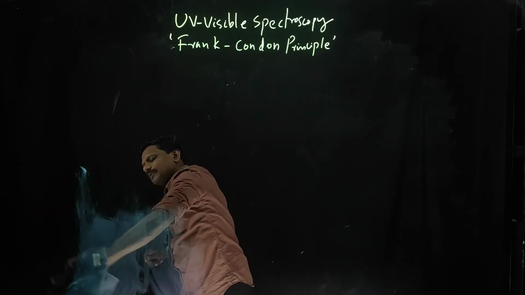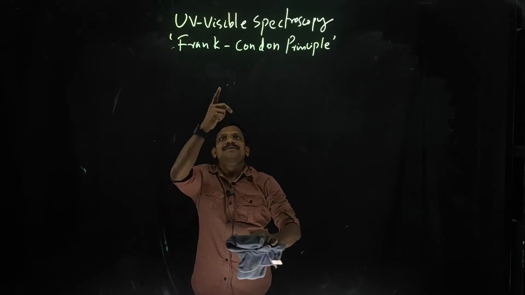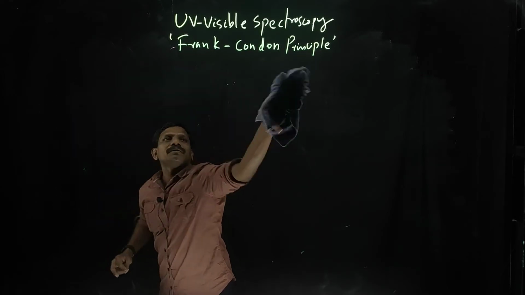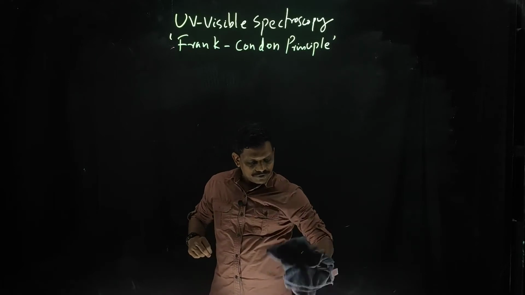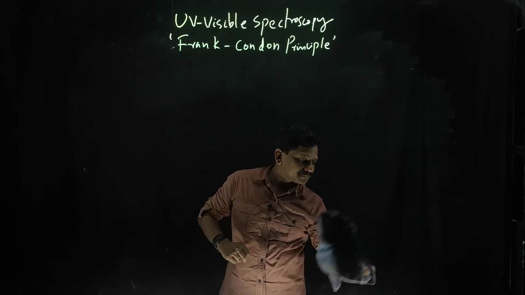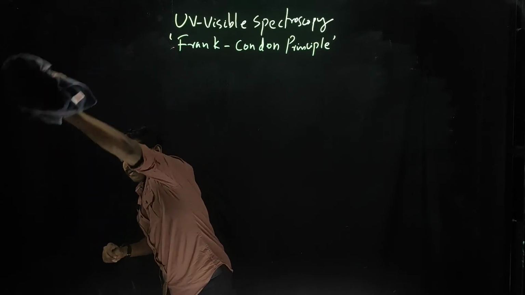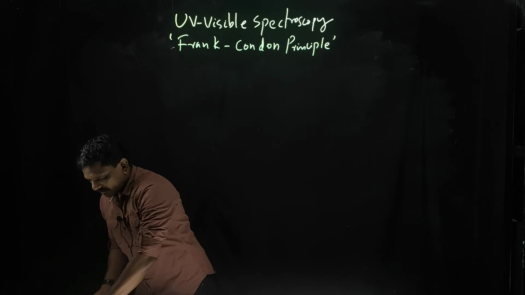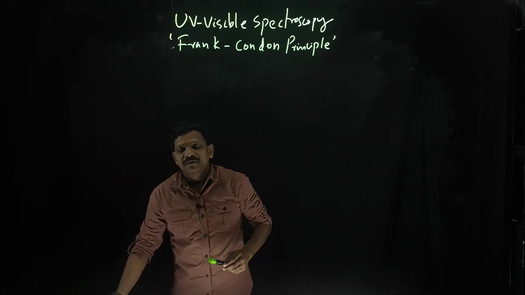In electronic spectroscopy or UV visible spectroscopy, the Franck-Condon principle is very important. When you are studying diatomic molecules, every time you will meet the Franck-Condon principle. According to the Franck-Condon principle, the electronic transition takes place. So let me explain the Franck-Condon principle.